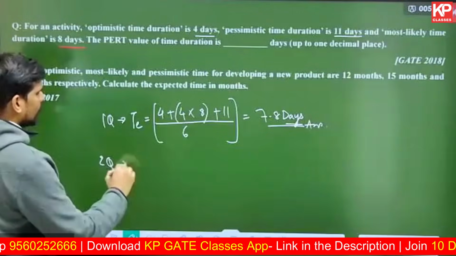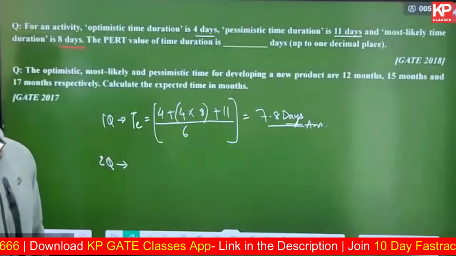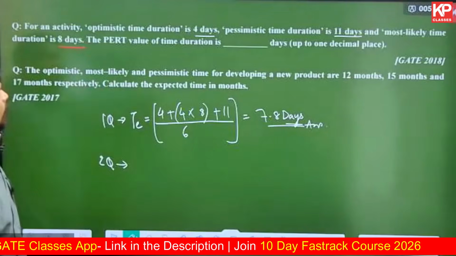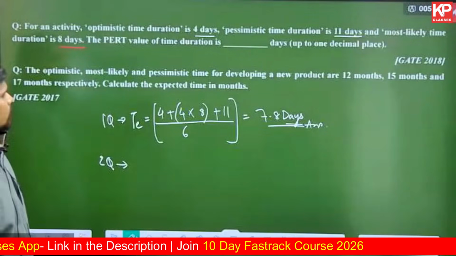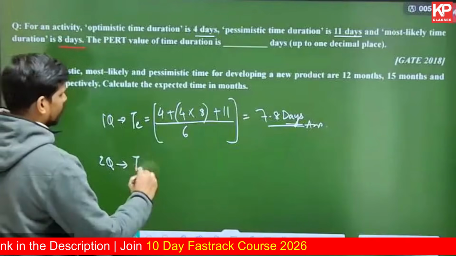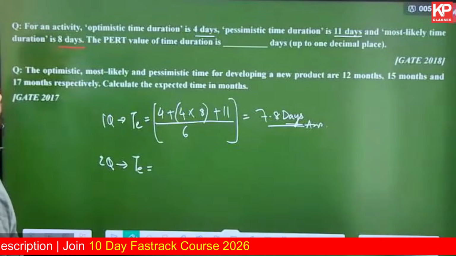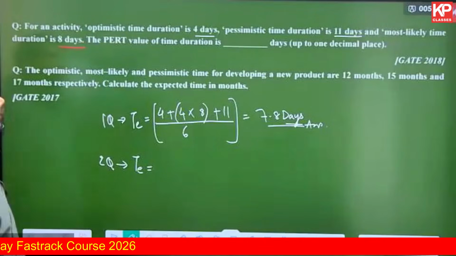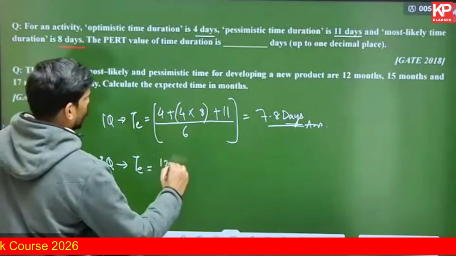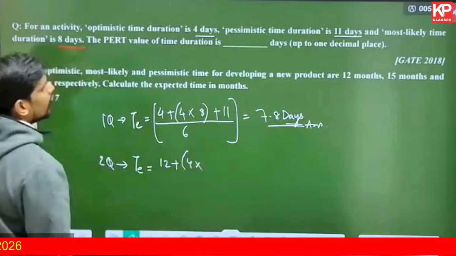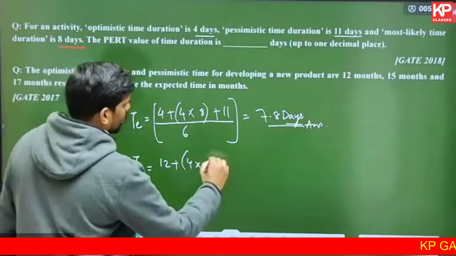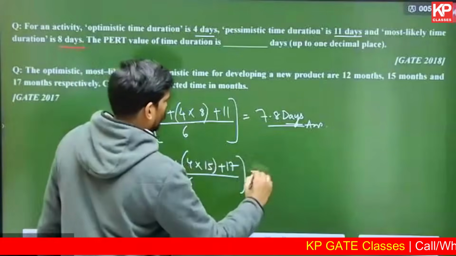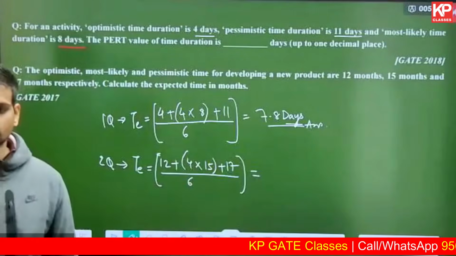Similarly, the second question which you can see, that is the 2 marks question from GATE 2017. The optimistic, most likely and pessimistic time are 12, 15 and 17 months respectively. Calculate the expected time in months. So expected time is optimistic time estimate of this particular activity, or of this new product, 12 months, plus 4 into most likely, given as 15 months, plus pessimistic, given as 17 months, divided by 6. How much is that coming out to be?